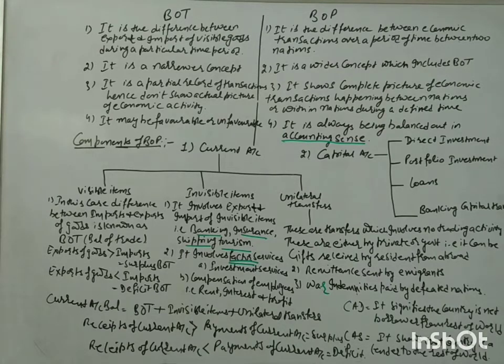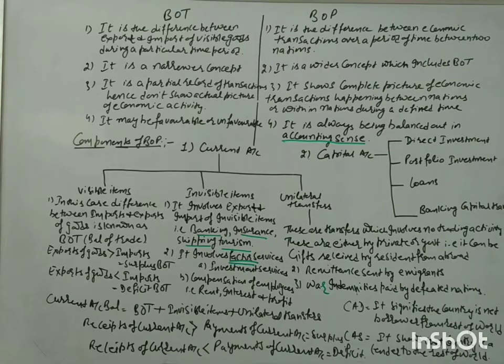Okay. So current account balance is basically a combination of balance of trade plus invisible items plus unilateral transfers. Okay. So when the receipts of current account are more than payments of current account, it becomes a surplus. When the receipts of current account are less than payments of current account, it becomes a deficit. Okay. So we have two different definitions: one is current account deficit and another is current account surplus.